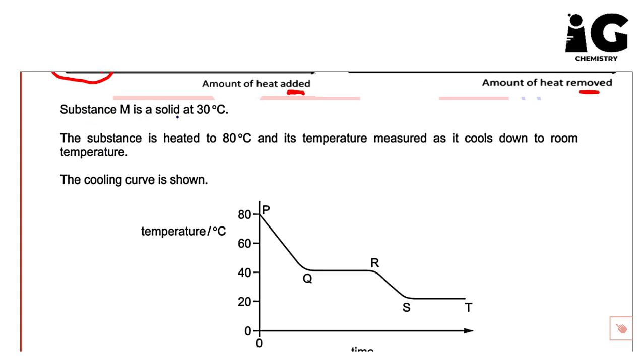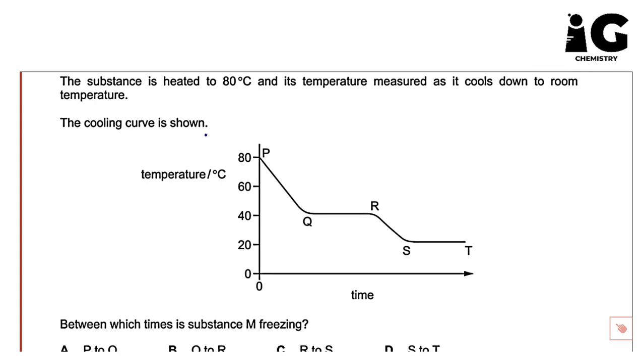Substance M is a solid at 30 degrees Celsius. So here is 20, here is 40, and let's say this is 30. We can draw a line at 30 to show this.